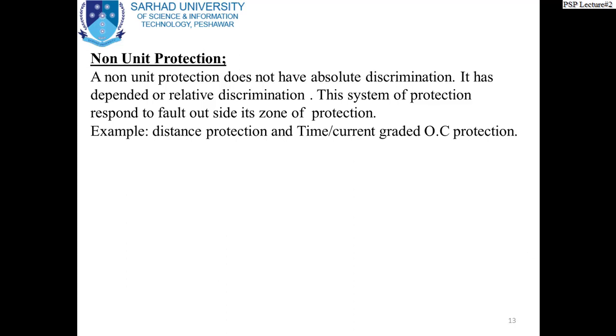Non-unit protection. A non-unit protection does not have absolute discrimination. It has no area of protection. It has dependent and relative discrimination. This system of protection responds to faults outside its zone of protection. Examples are distance protection and time-current graded overcurrent protection.